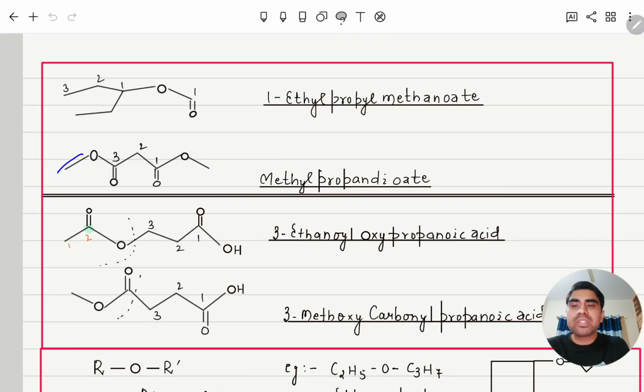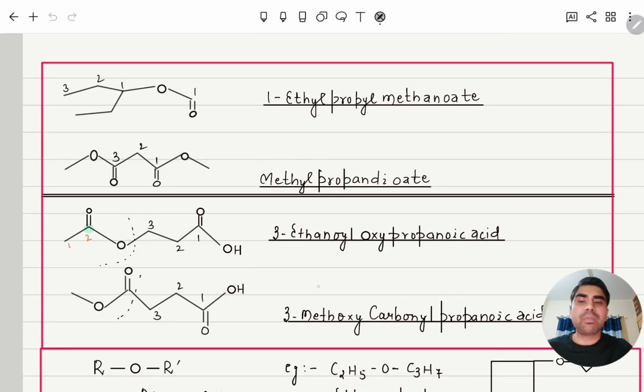Similarly here this is methyl, so you write only one methyl, and then propane, 1, 2, 3, with two double bond systems, C double bond O, C double bond O. So methyl propanedioate. So for an ester, the naming is alkyl alkanoate.